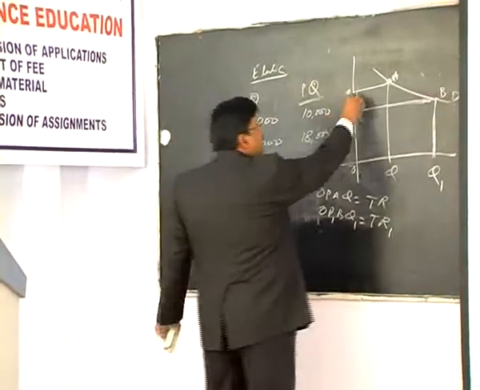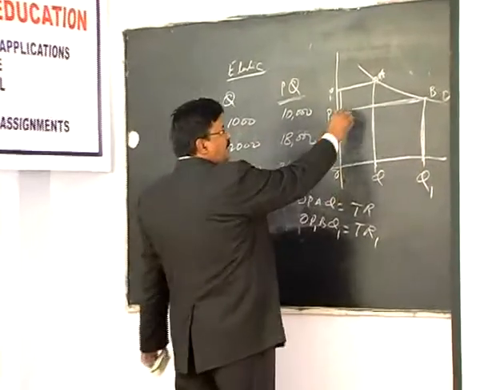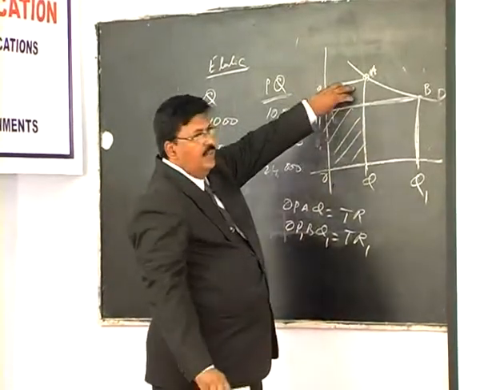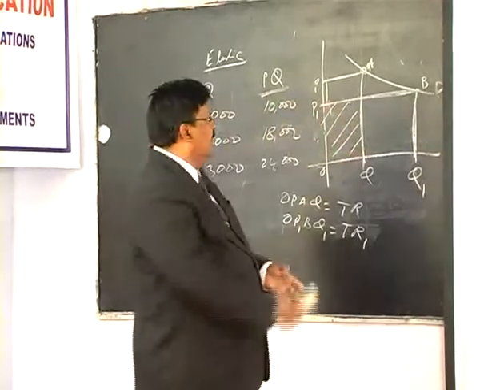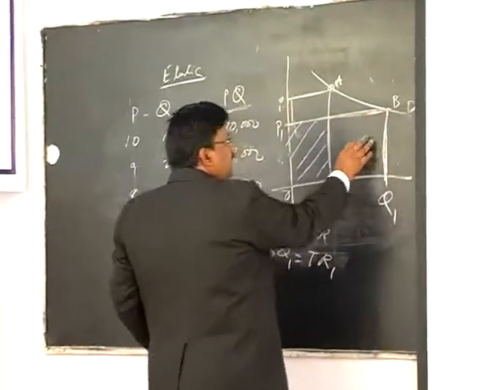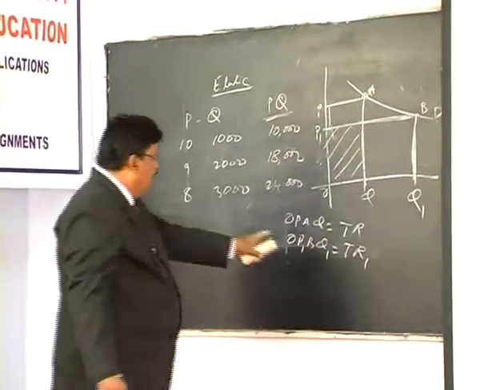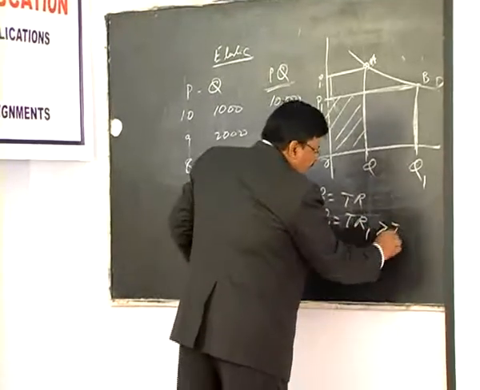This is the first rectangle and this is the second one. This is the common area to both rectangles, and this is unique to the first one and this is unique to the second one. By vision, we can say that this area is bigger compared to the first one. That means the second rectangle OP1BQ1, or TR1, is greater than TR.